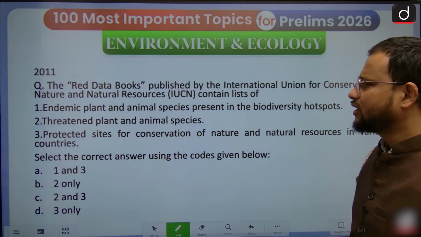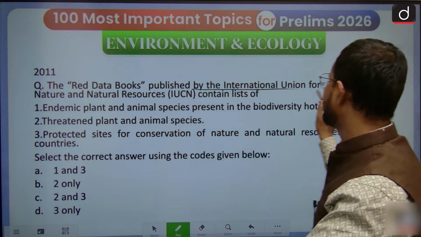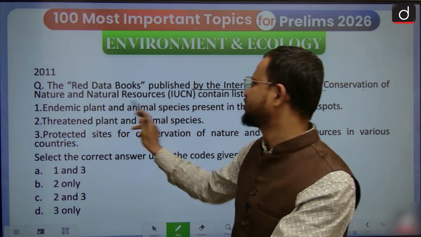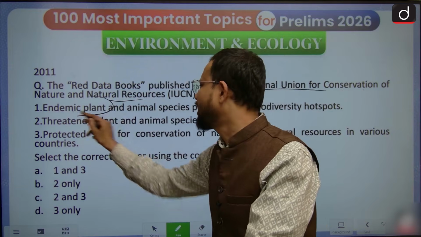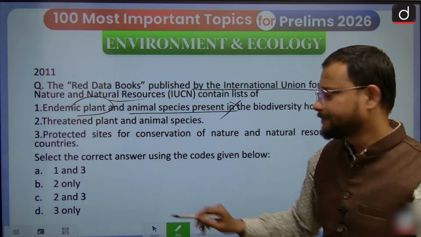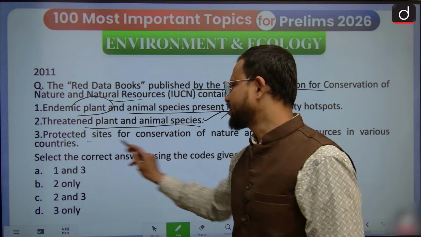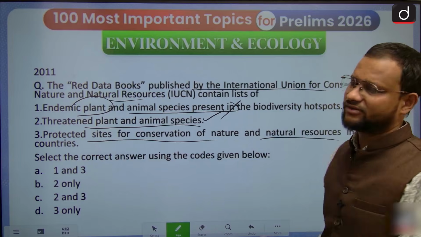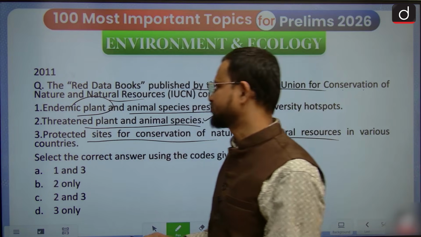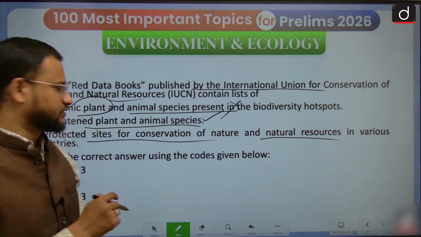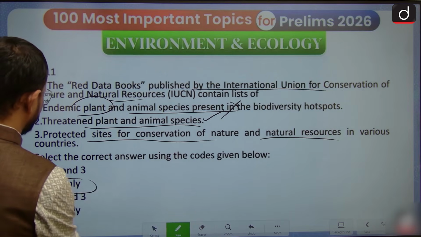So, question: the Red Data Book published by the International Union for Conservation of Nature contains a list of endemic plants and animal species? No. Threatened plant and animal species? Yes. And protected sites for conservation of nature and natural resources? It does not have any of such. Okay, so that's the case, right? So the answer to this is you.